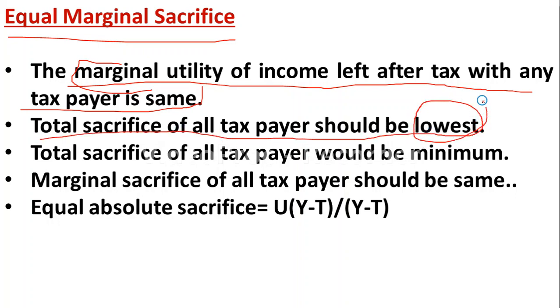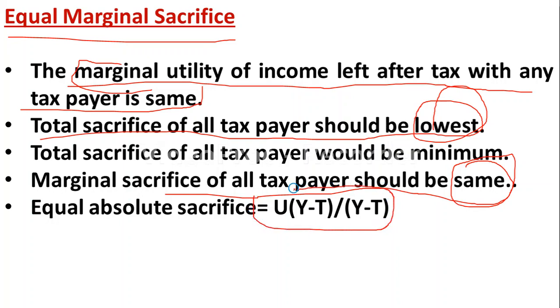It means total loss of utility should be minimum, and marginal sacrifice for all the taxpayers should be the same. Yes, this you have to remember. In case of equal marginal sacrifice, the loss of marginal utility for all the taxpayers is the same, but total sacrifice will be minimum. And here the formula you have to remember, U'(Y - T) divided by (Y - T). So this you have to remember.